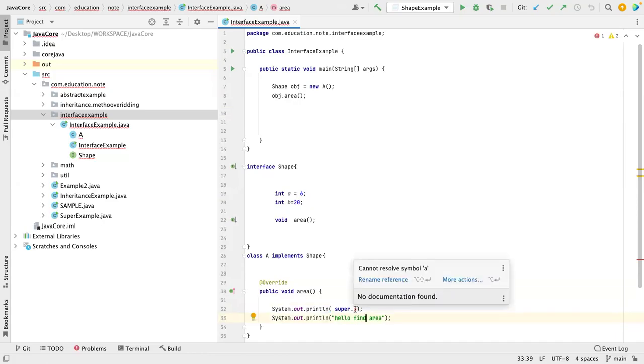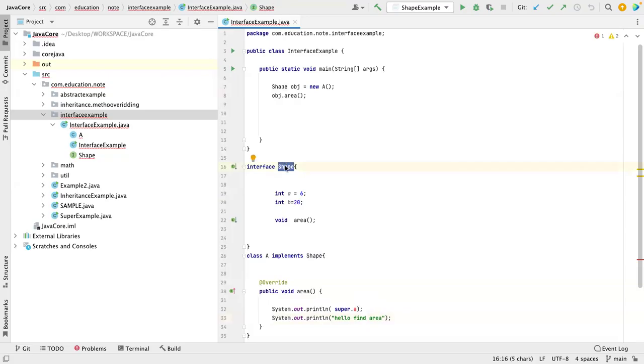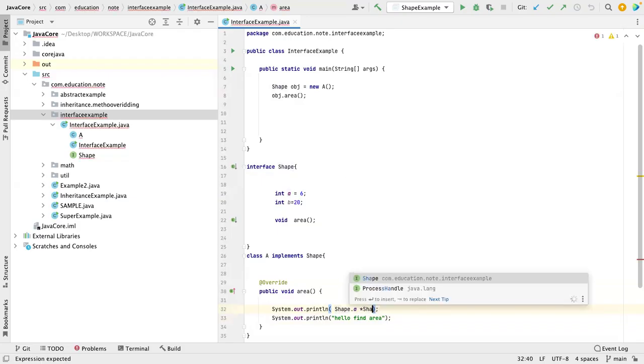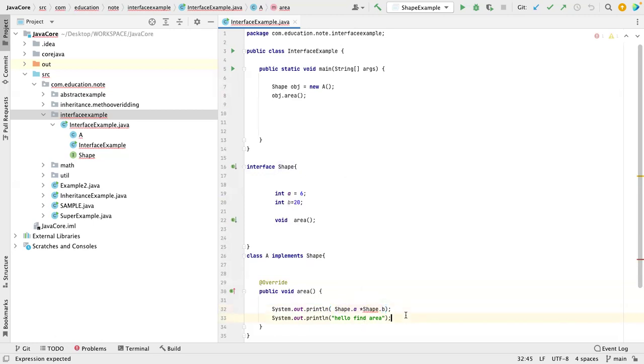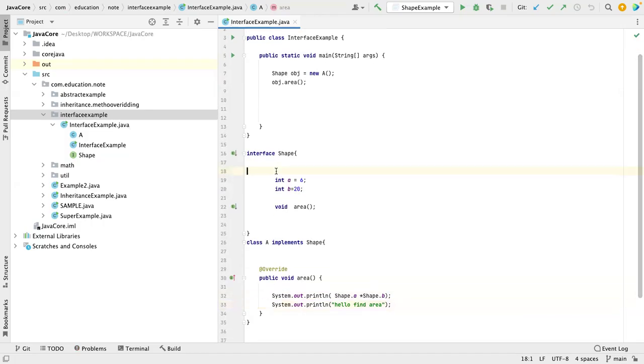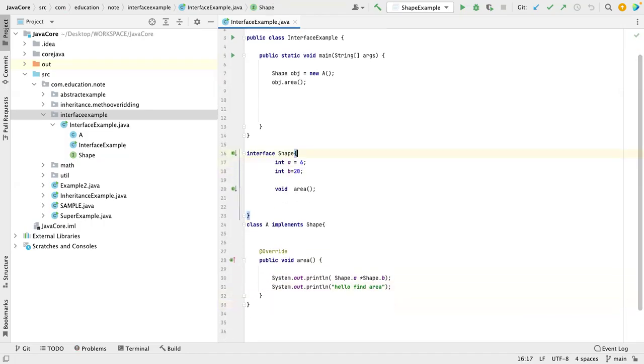Usually in a class we can use that, but here we cannot use the super keyword. So how can I access this? Let me use the interface name, because it's static in nature. Let me multiply shape.a and shape.b. Clear? So here we learn a basic thing: how to declare an interface.